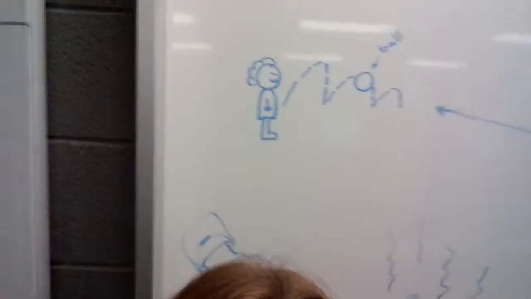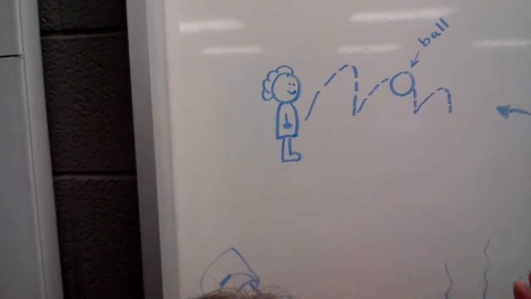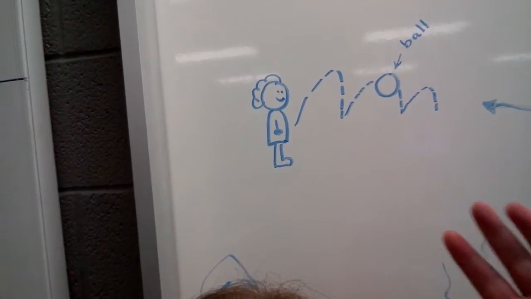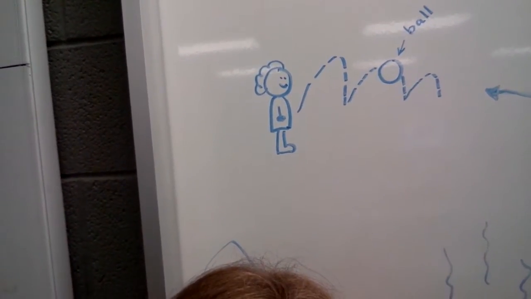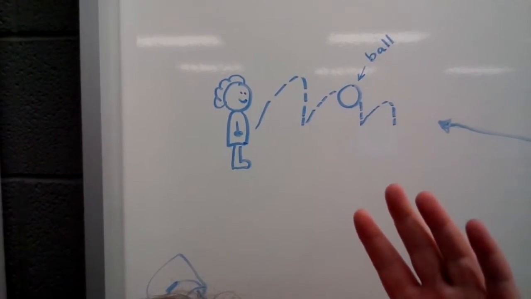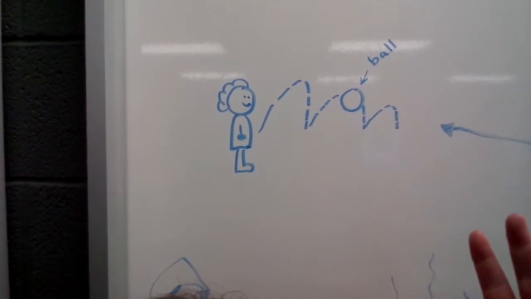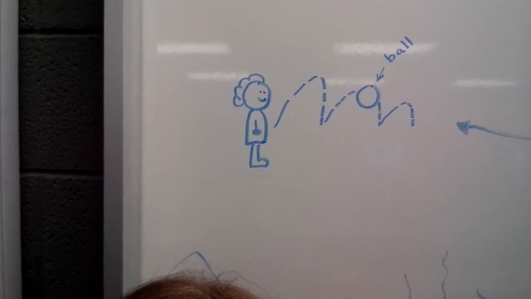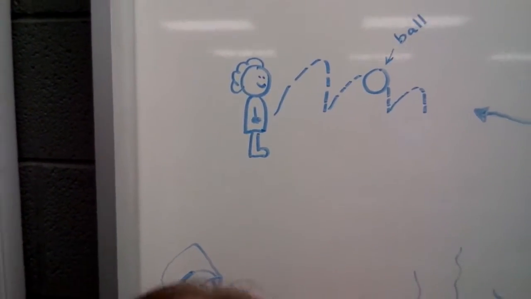Hello, today we will be talking about conditional sentences. So with a conditional sentence, I will give you an example. If I choose to bounce a ball, the ball will bounce and gravity will make it bounce down and stop. So if I bounce a ball, the ball will bounce, it'll bounce down, and it will eventually stop. So this is an example of a conditional sentence.